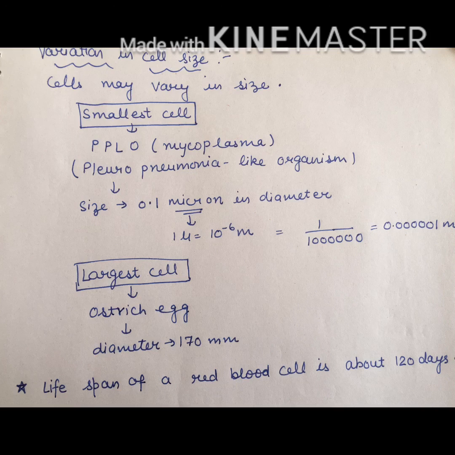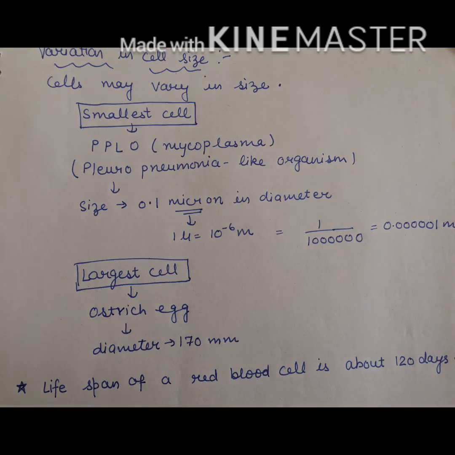And now let's talk about the largest cell. The largest cell is the ostrich egg. Its diameter is 170 millimeter. And one interesting fact is that the lifespan of red blood cells, RBCs, is about 120 days only. So I hope you understand it. If you have any query related to anything, you can comment in the comment box and I'll definitely answer them.